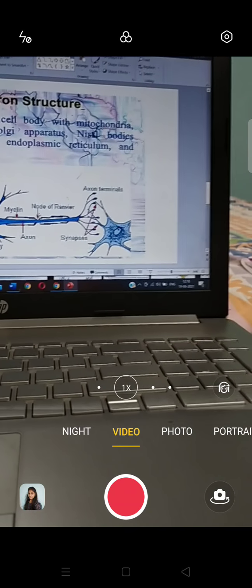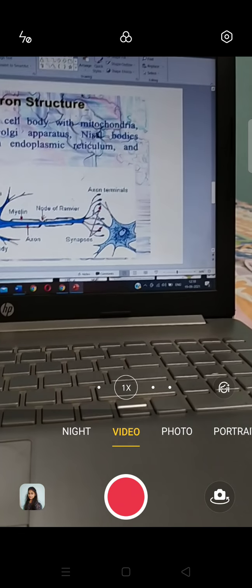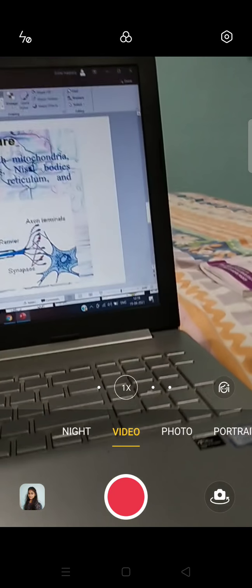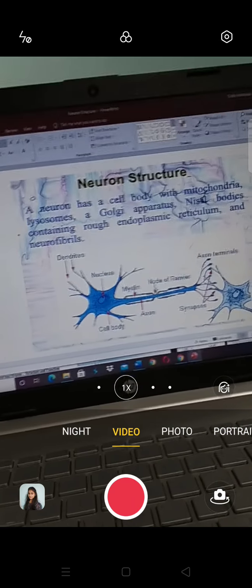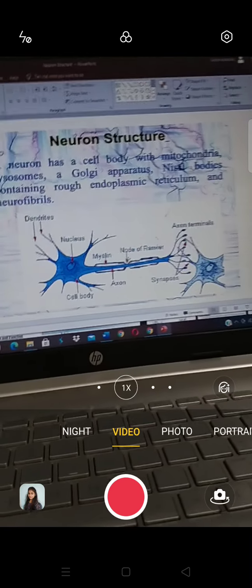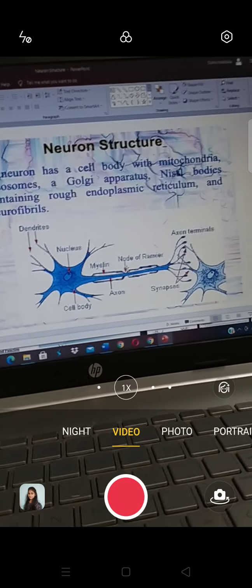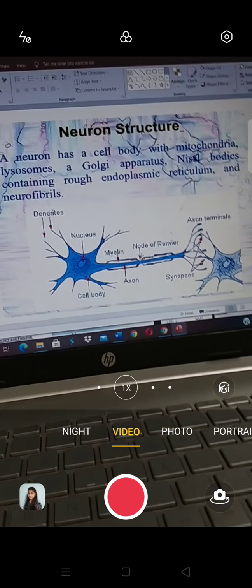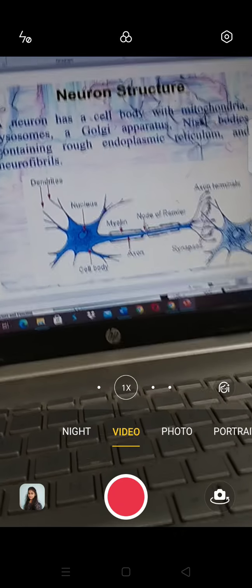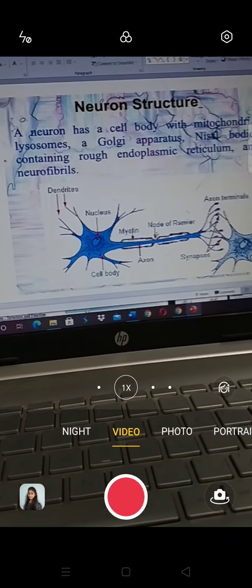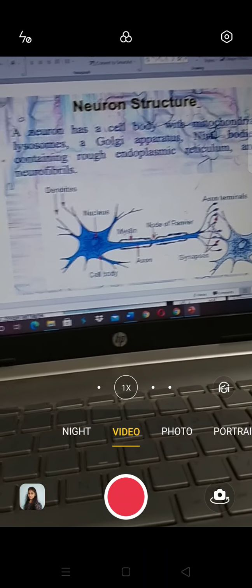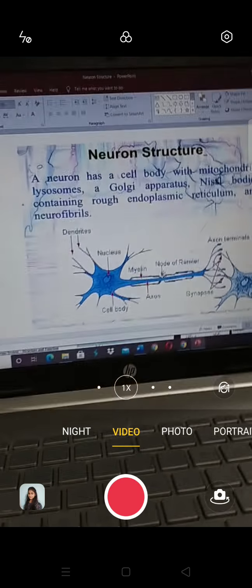The axon is covered by a structureless membrane called neurilemma. The connective tissue layer surrounding the individual axon is called endoneurium. Several axons are bound together by another connective tissue sheath called perineurium. Several such bundles of axons are bound together by another connective tissue layer called epineurium to form a nerve.